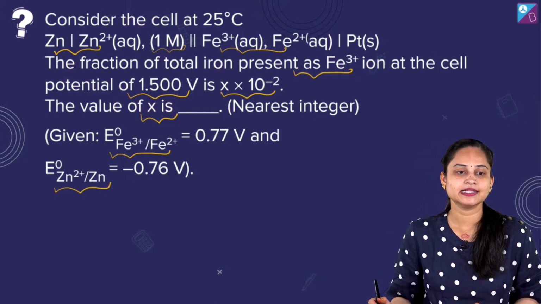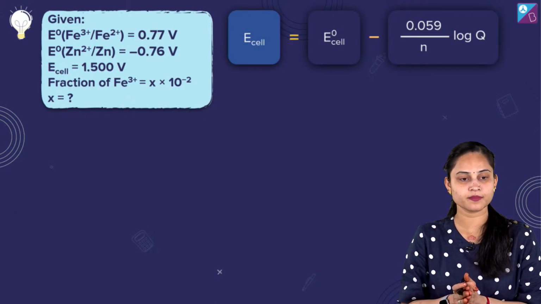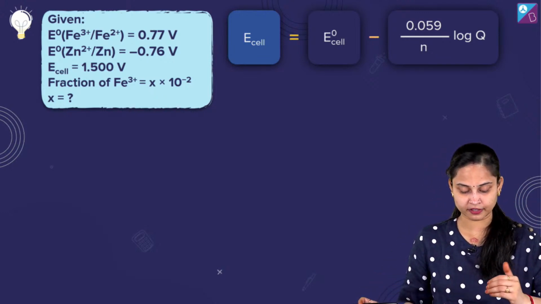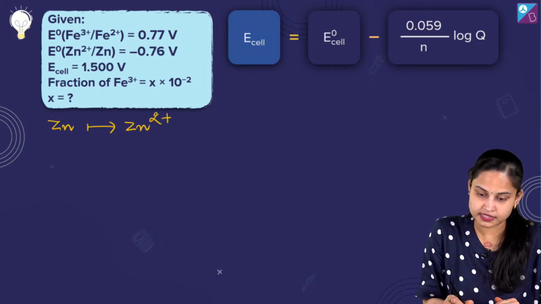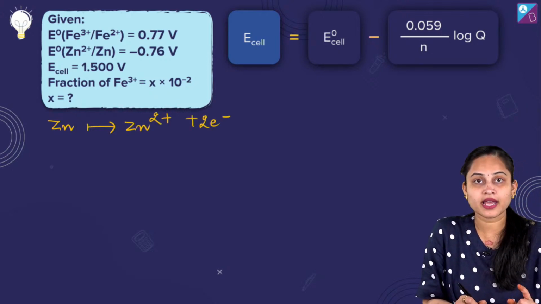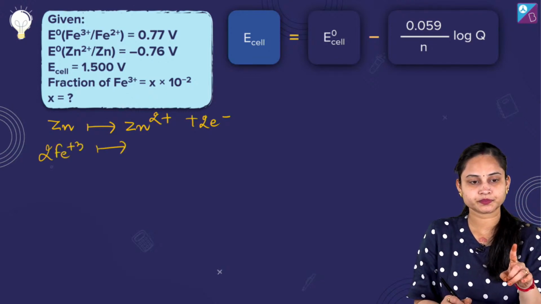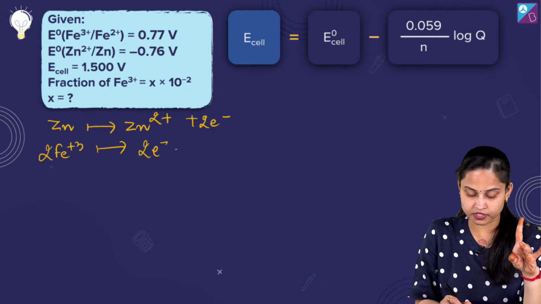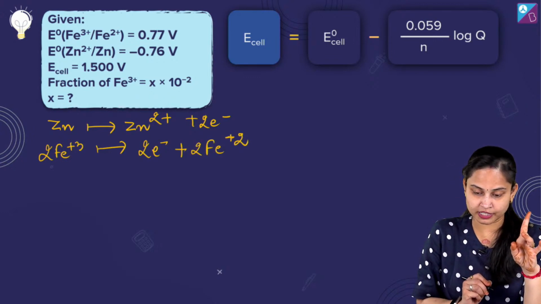ठीक है, done. Fine. तो यहाँ देखिए, it's very simple to talk about. This is what we are going to use. कुछ previous year questions हैं जो बहुत ज़्यादा important हैं, वही I am actually talking about here. तो यहाँ देखिए, अगर मैं reaction लिखूँ, it's Zn giving us Zn2 positive plus 2 electron, and then we have twice of Fe3 positive giving 2 electrons plus twice of Fe2 positive. This is what we will be actually dealing with.